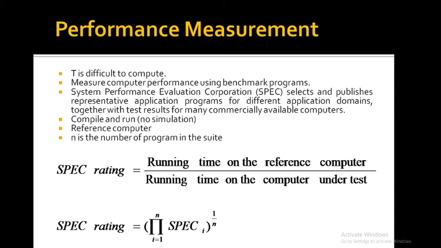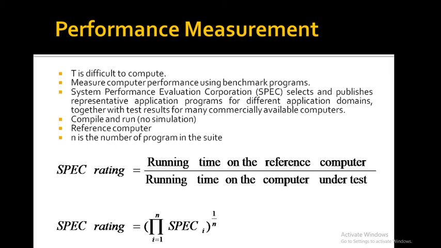To make the comparisons possible, standardized programs must be used. So the performance measure is the time it takes a computer to execute a given benchmark.